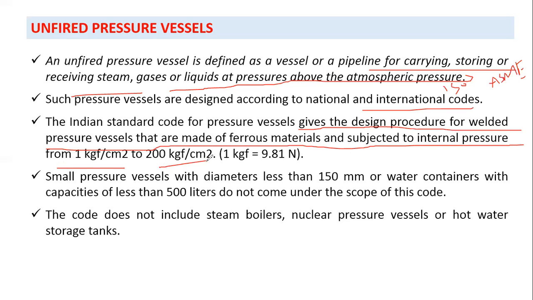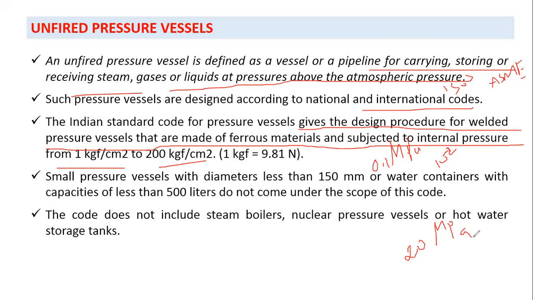Now, 1 kg per centimeter square is 9.8 Newton, or let's just say 10 Newton per centimeter square. 1 centimeter is equal to 10 to the power minus 2 meter, so that is 0.1 MPa. It ranges from 0.1 MPa to 200 kg per centimeter square, that would be 20 MPa. Right? 0.1 MPa to 20 MPa.